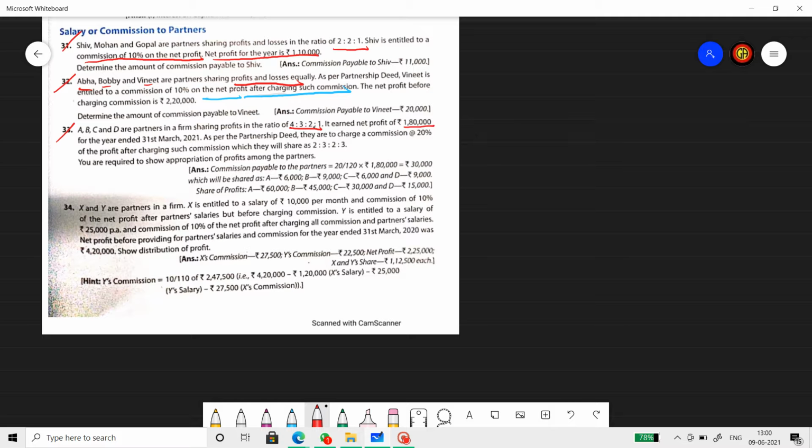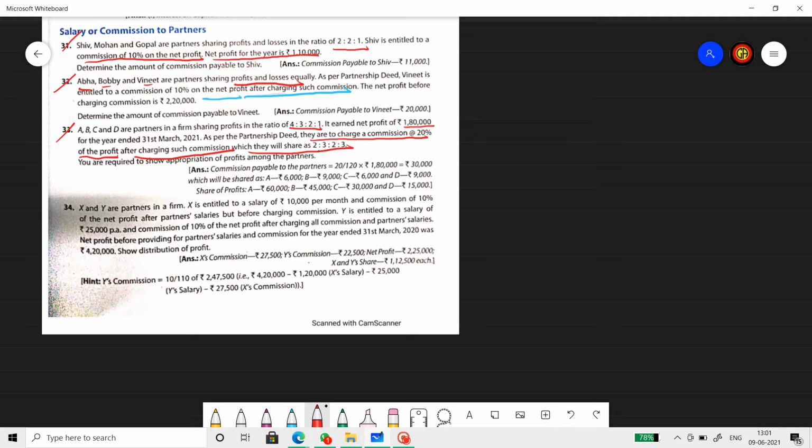As per the partnership deed, they are to charge a commission of 20% of the profit after charging such commission, which they will share in the ratio of 2:3:2:3. Alright, so there are two sets of ratios here. First ratio is for profit sharing. 4:3:2:1 is the profit sharing ratio. The second ratio is a ratio in which they divide the commission among themselves.